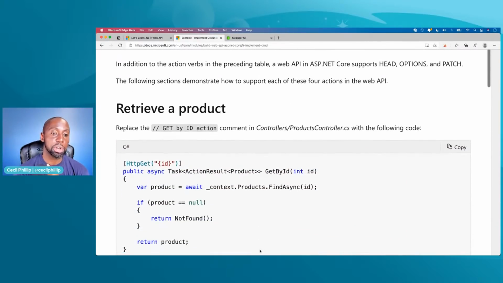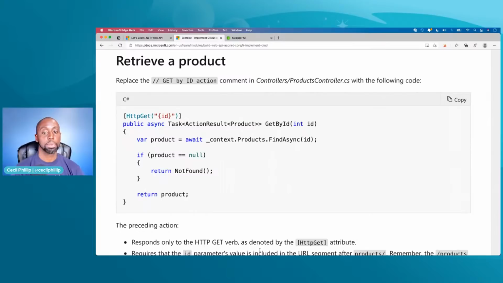So let's take a look first at the retrieve product. This one is going to pull up a product by ID. What's special about this one is it's also going to be using a GET request, but the route is going to be a little bit different. Instead of just /products, it's going to be /products/ and then the ID of the thing that we want to retrieve. You can see that because on this attribute, notice that it has this little token thing.